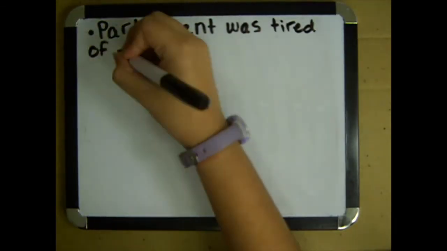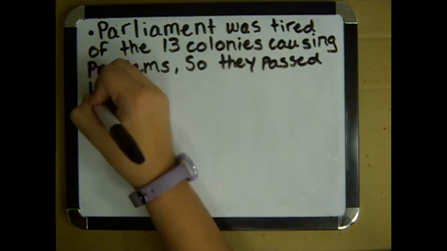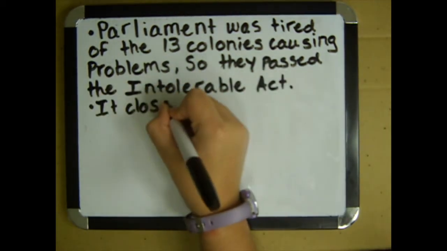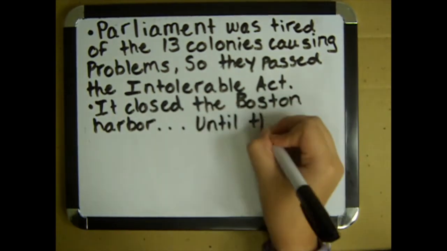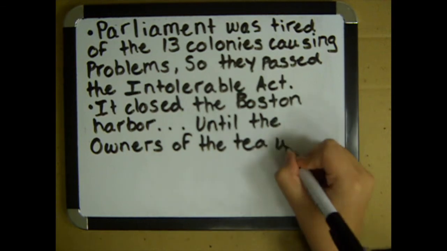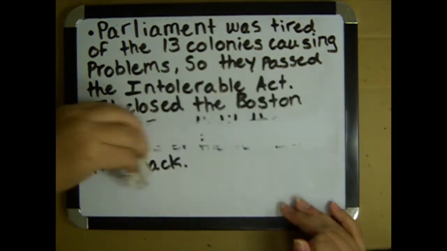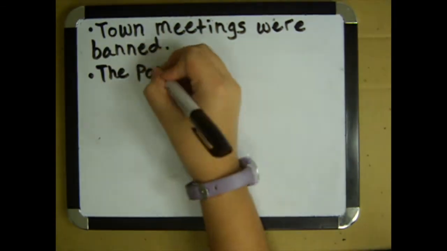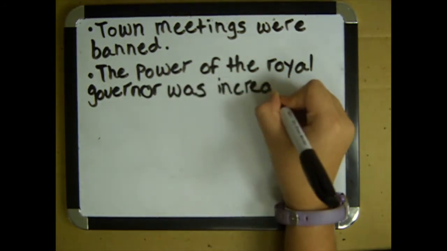Parliament was tired of the 13 colonies causing problems, so they passed the Intolerable Act. It closed the Boston Harbor until the owners of the tea were paid back. Town meetings were banned. The power of the royal governor was increased.